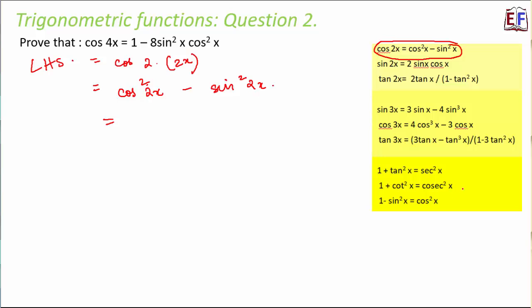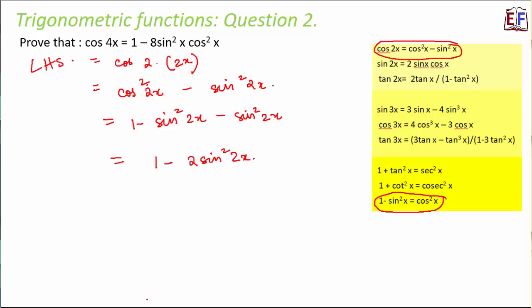Now using the last formula, cos square 2x can be written as 1 minus sine square 2x, and minus sine square 2x was already there. So this can be written as 1 minus 2 sine square 2x. This can further be written as 1 minus 2 into sine 2x whole square, because sine 2x whole square is actually sine square 2x.